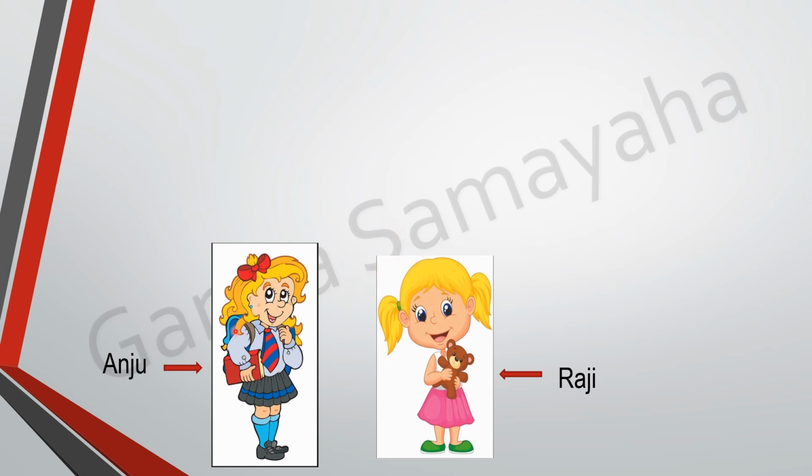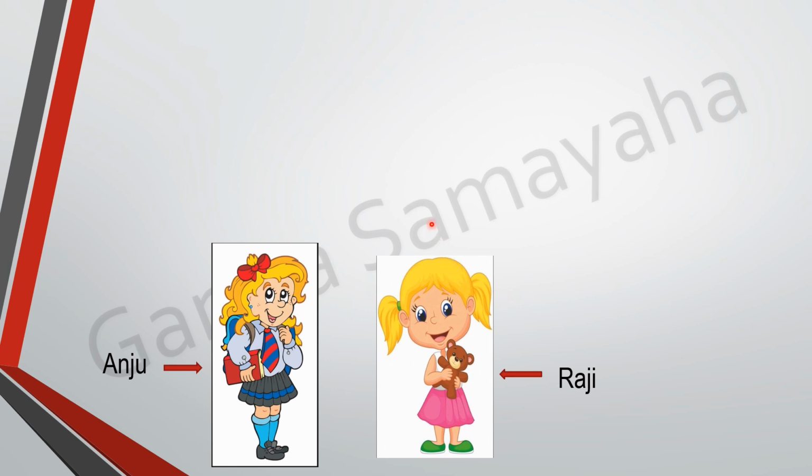In hand, how much money does Anju have? Nothing. She had 100 rupees and she has given it to Raji. And Raji also had 100 rupees. Along with Anju's 100 rupees, 200 rupees, she has bought the doll. So we think that both of them don't have any money with them. Isn't it, children? But what is happening here?